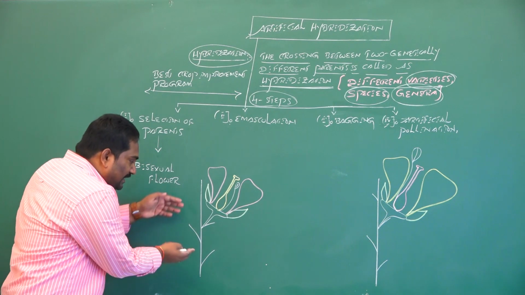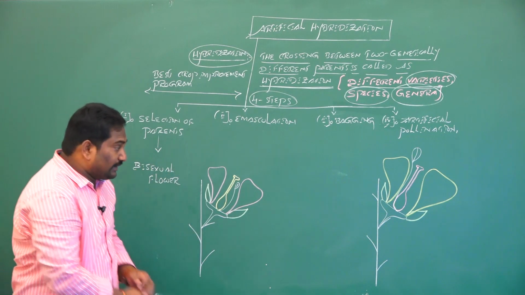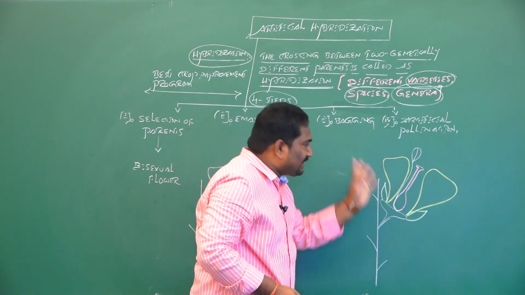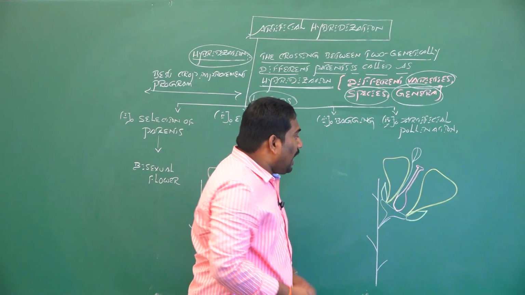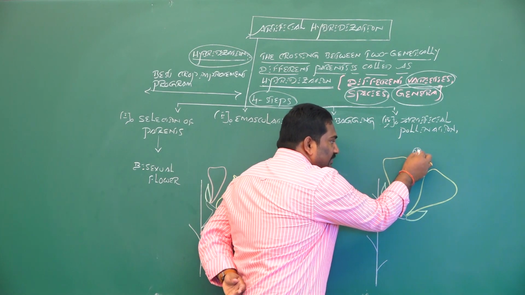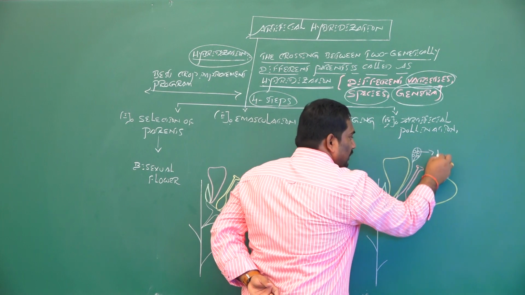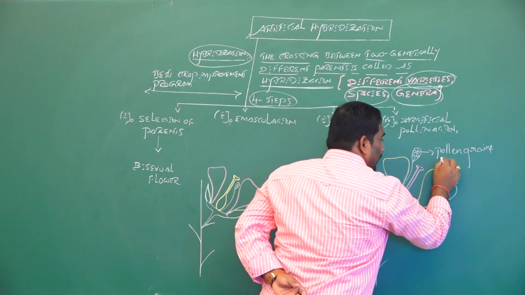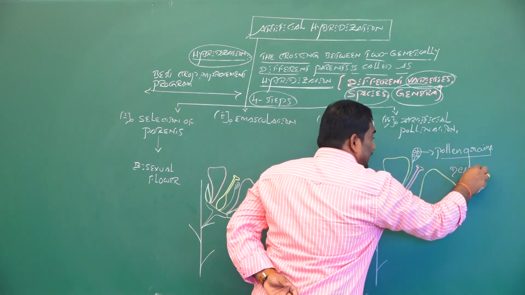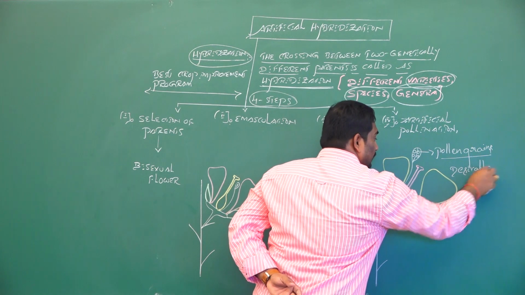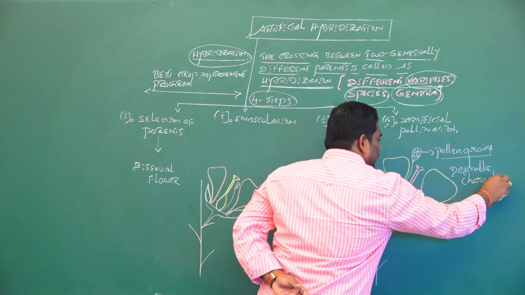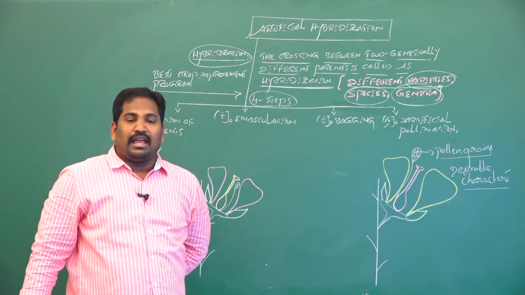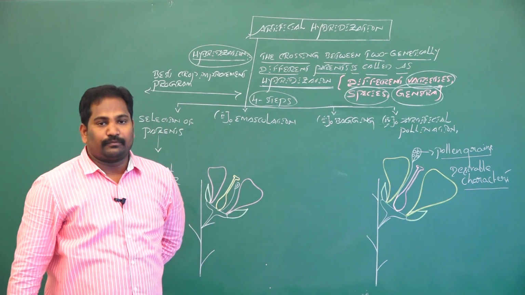For example, this is one genetically different species, and this is another genetically different species. This species has bisexual flowers, and its stamens and anthers produce pollen grains. These pollen grains have desirable characters, meaning resistance to environmental conditions, insects and pests.